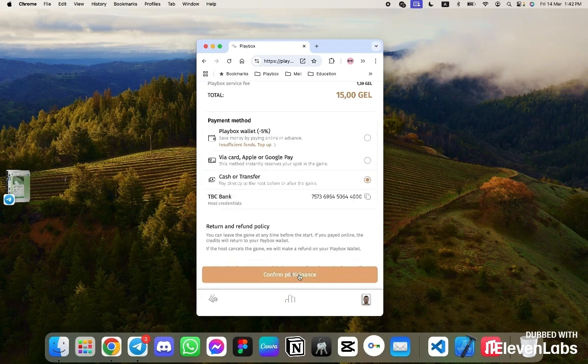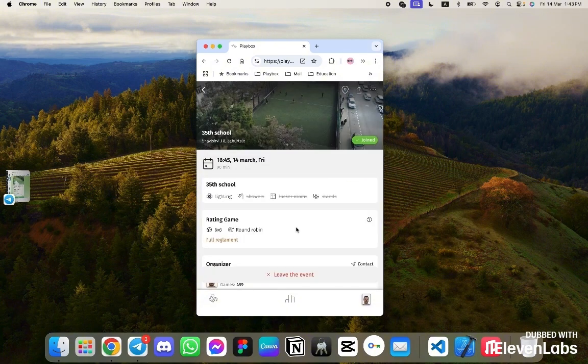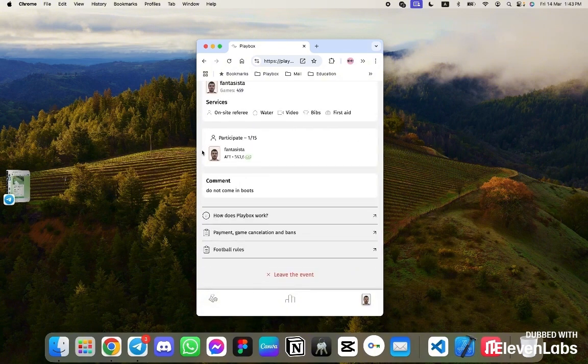Suppose, as an organizer, I will enter my own game and confirm my participation. The computer freezes. Well, here I am in the game. I've logged in. It shows that the fantasist has joined and paid.